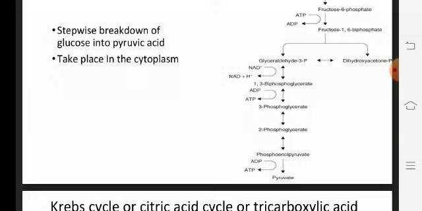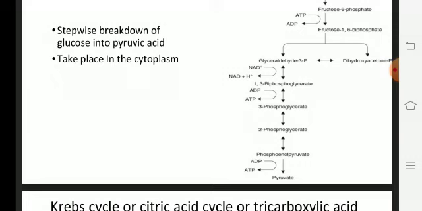Here the net gain of ATP is 8 molecules during glycolysis. This is about glycolysis: a molecule of glucose breaks down into two molecules of pyruvic acid, and 8 ATP are formed at the end of the pathway.